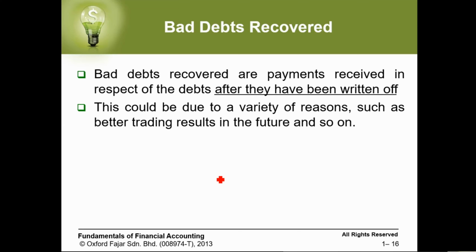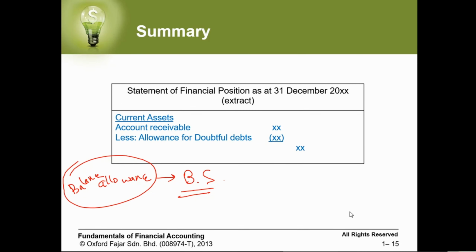So let's say after we created an allowance for doubtful debt, or after we already wrote a bad debt. The things we have learned today, we have learned two things. First, when one of the debts goes bad, how we can deal with it. We will just decrease the amount of our debt, or we close the account of that customer. So we put debit bad debt, credit the account of that customer. Then we close the bad debt balance in the profit and loss statement, which is profit and loss or other comprehensive income, or we call it the income statement.